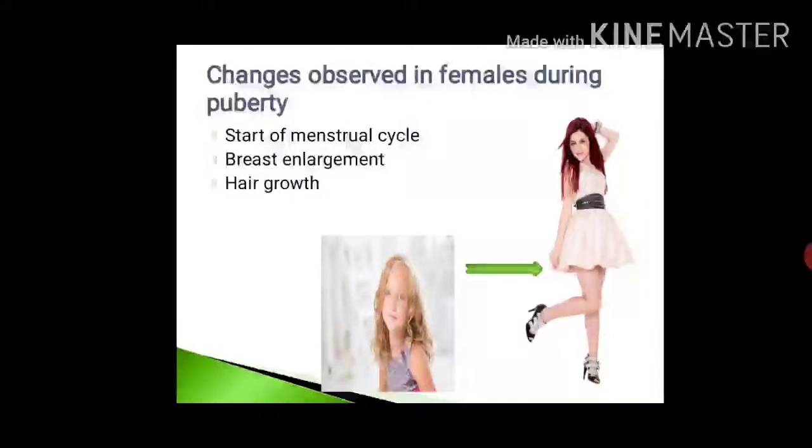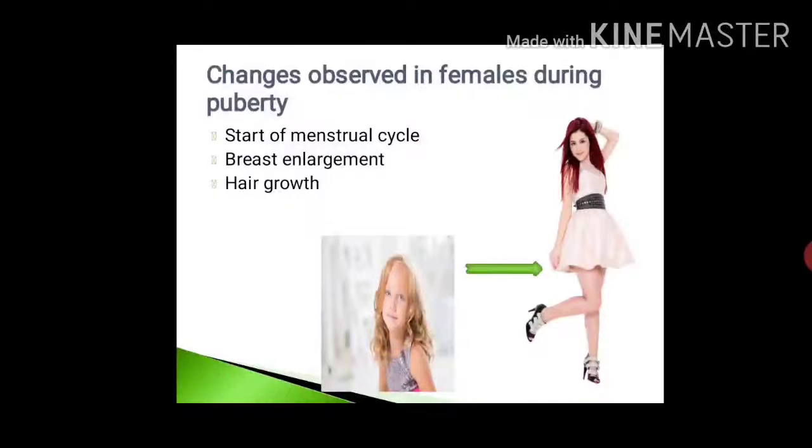Then the next changes that take place are breast enlargement and hair growth on the body parts. All these changes that take place in males and females are known as the secondary sexual characters. And after these, there are changes that take place in the organs, in some cells. So that we'll see afterward.